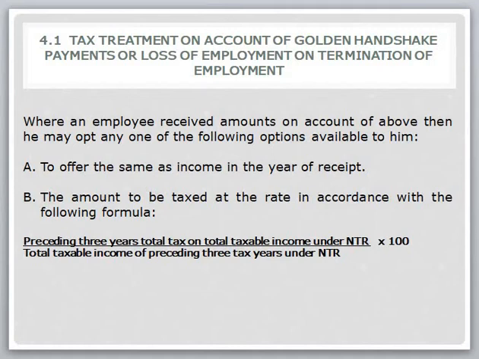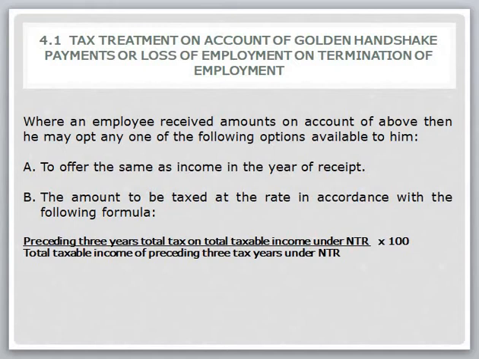Tax treatment on account of golden handshake payment or loss of employment on the termination of employment. Where an employee receives an amount on account of the above, then he may opt for any of the following options available to him. Number one option is to offer the same as income in the year of receipt, and the second option is the amount of tax at the rate in the ordinance in accordance with the following formula.